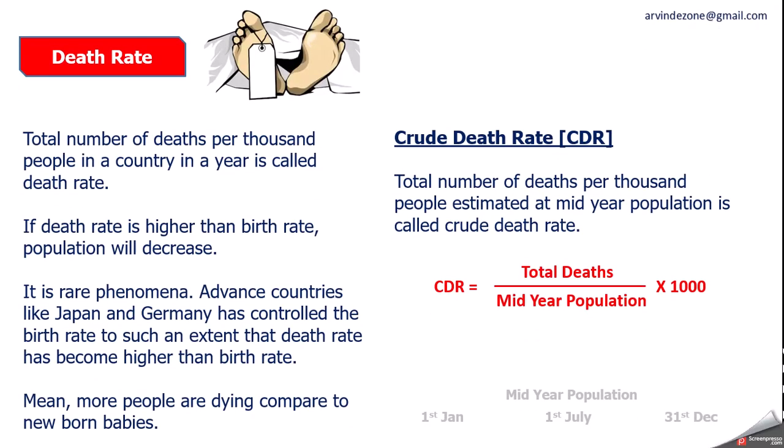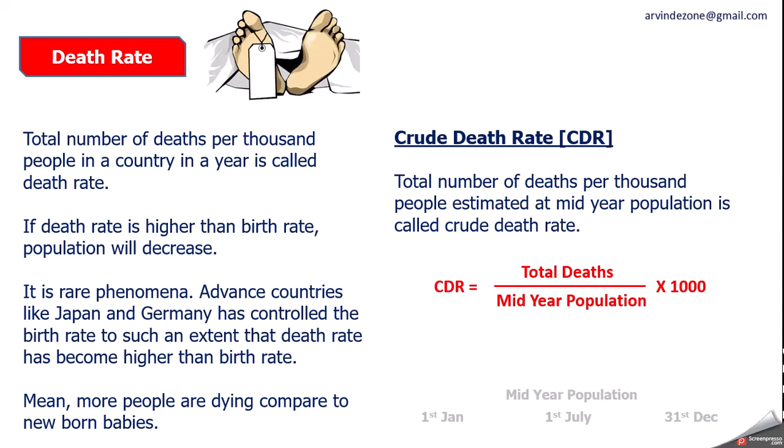Next important component is death rate. That definition is very similar to the birth rate. Total number of deaths per 1,000 people in a country in a year is called death rate. If death rate is higher than birth rate, then what will happen? Population will decrease. It is a rare phenomenon. Generally it does not happen, but sometimes it happens.